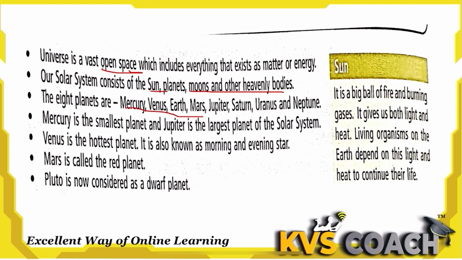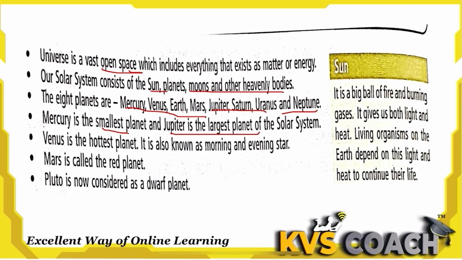The 8 planets are Mercury, Venus, Earth, Mars, Jupiter, Saturn, Uranus and Neptune. This is the sequence from the sun to Neptune, or you can say the order of the planets. Mercury is the smallest planet and Jupiter is the largest planet. Like this, all the planets have their different titles.